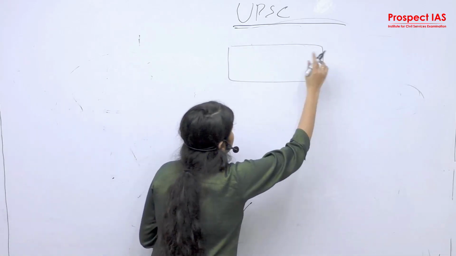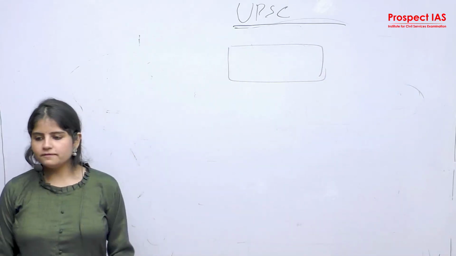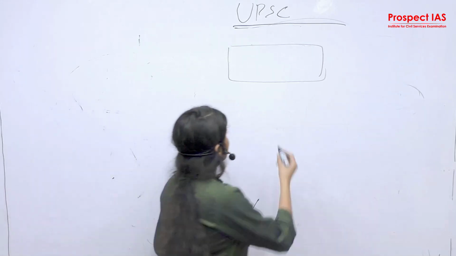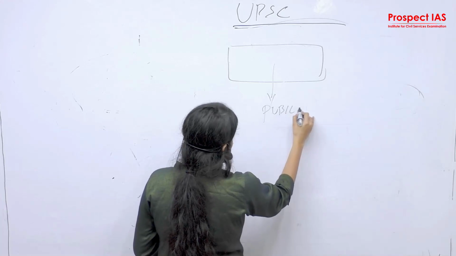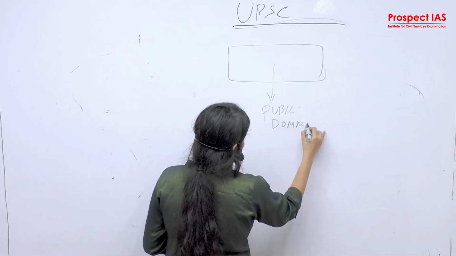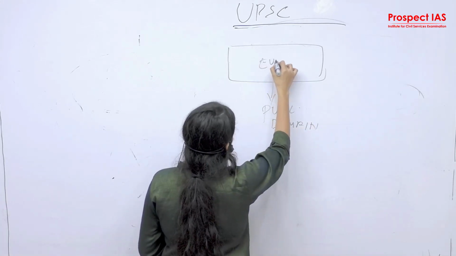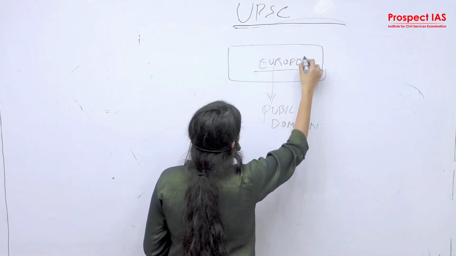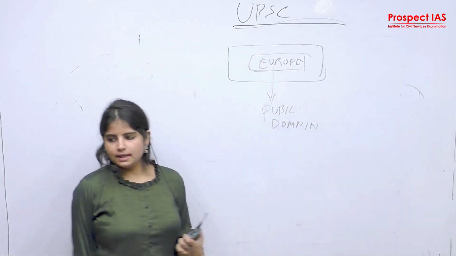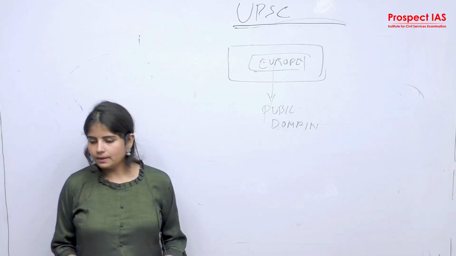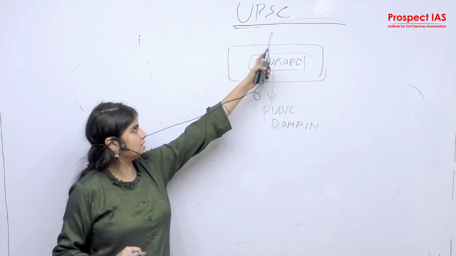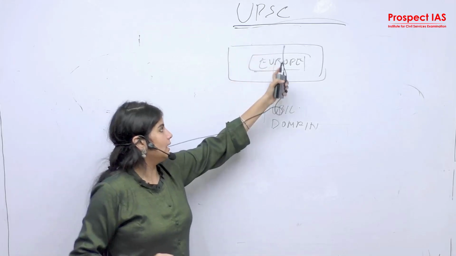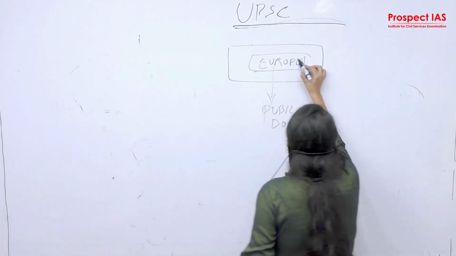Europe was the first continent that decided that geography should be a public domain subject. If you see, many geographers come from Germany, from other parts of Europe, like England and Italy.